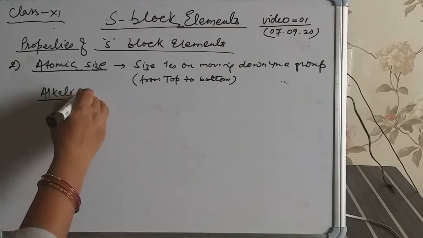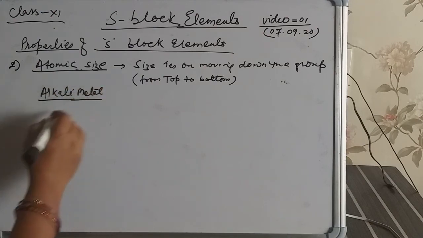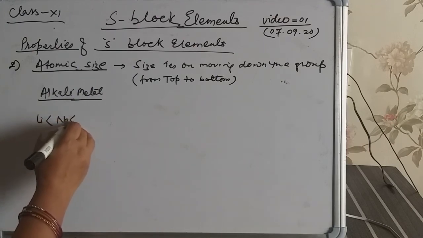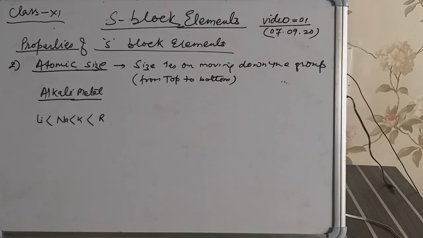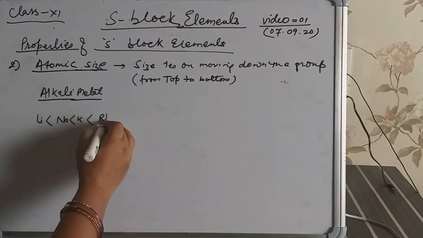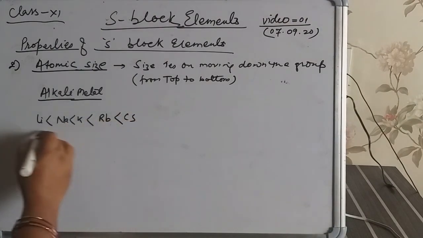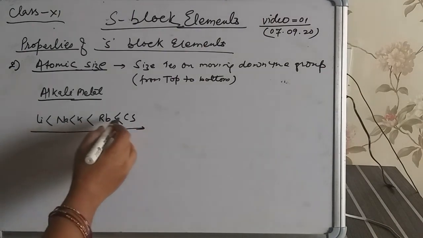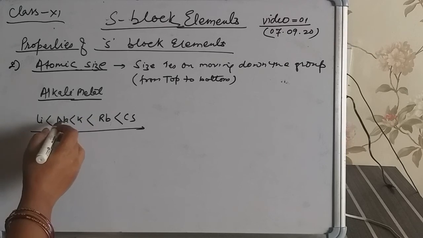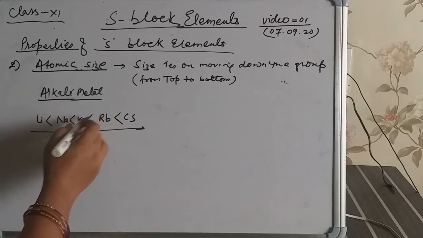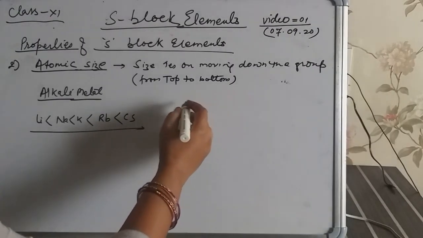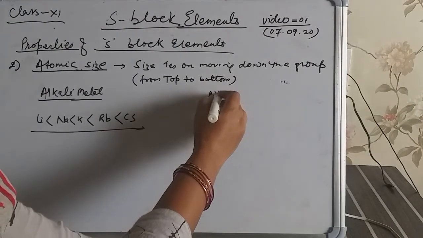In case of alkali metals, lithium, then sodium, so the size of atom increases from top to bottom. The size of sodium is greater than lithium, potassium is greater than sodium, rubidium is greater than potassium, cesium is greater than rubidium.